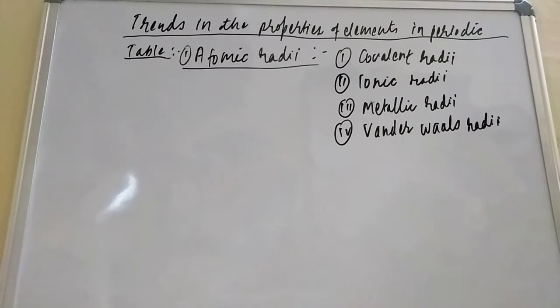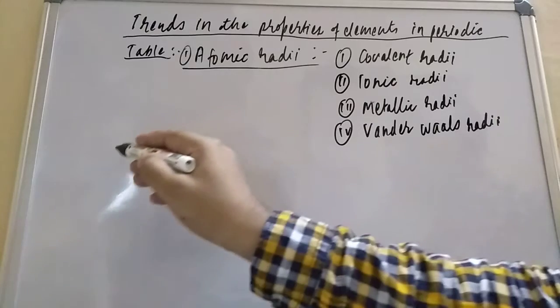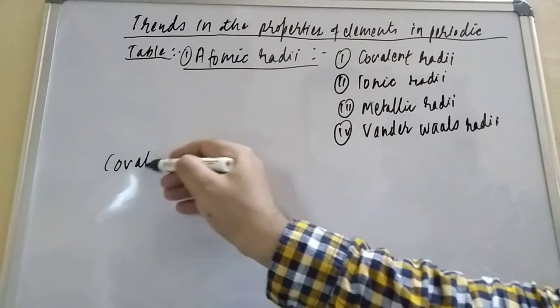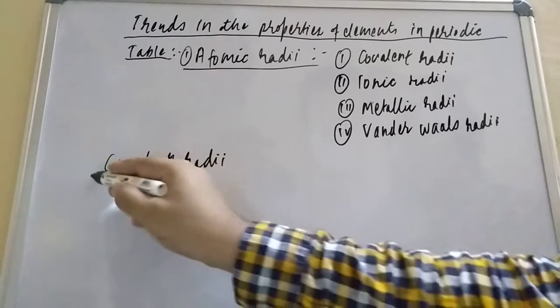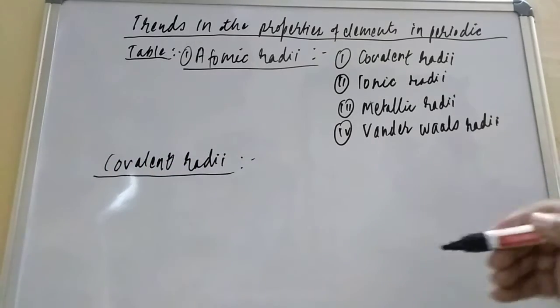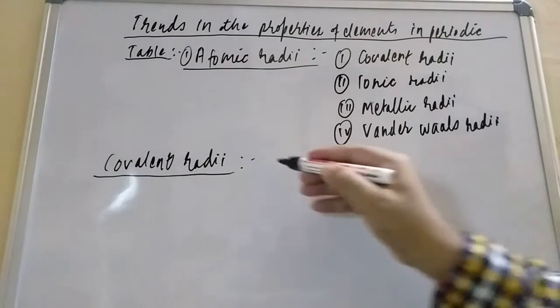When you are going to covalent radii, that is the radii of the covalently bonded atom. So that is when you are talking about covalent radii, student. So how to write the covalent radii? Here I am defining covalent radii.